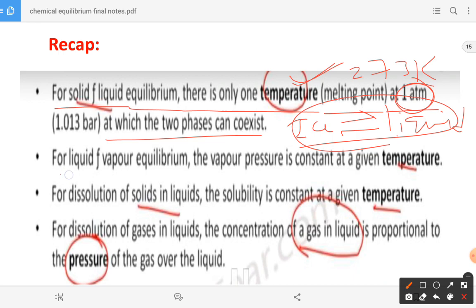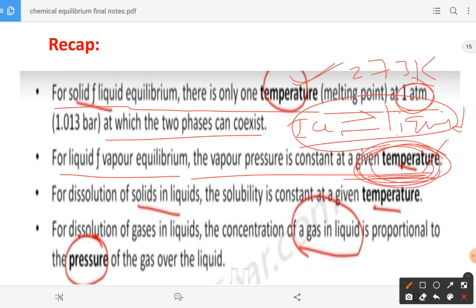For liquid and vapor equilibrium, the vapor pressure is constant at a given temperature. Already we discussed this, it is nothing but the boiling point, which depends on temperature. For the boiling point of water, it is 100 degrees Celsius, so this is a constant. For dissolution of solids in liquid, the solubility is constant at a given temperature. Already we told that solids dissolve in liquids at a particular temperature only.